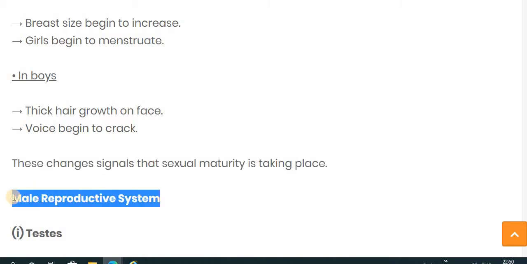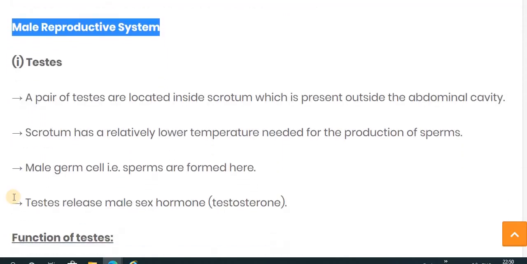Now let's see the next topic, and it is very important. It may be asked for 5 marks. If asked to write a short note on the male reproductive system, you have to write down all the organs, as well as draw the figure of the male reproductive system. So let's start the male reproductive system.